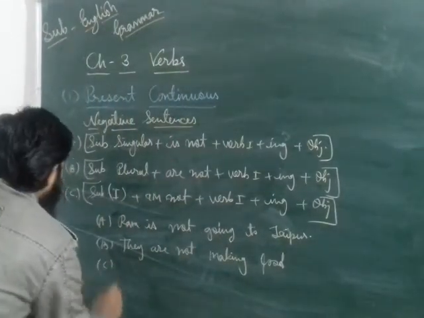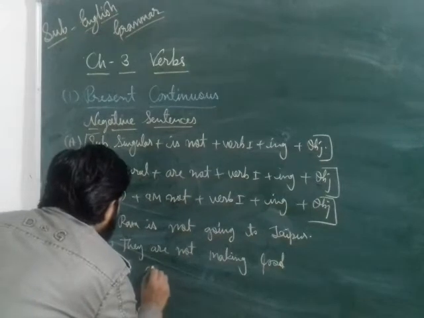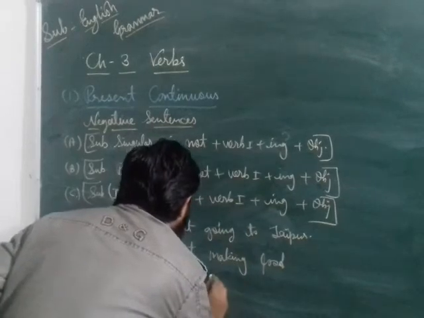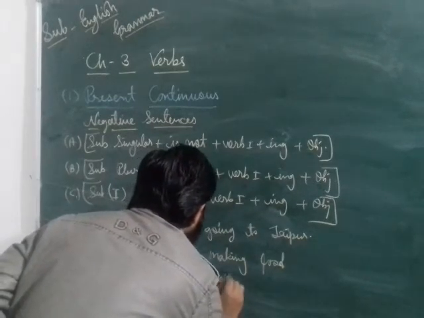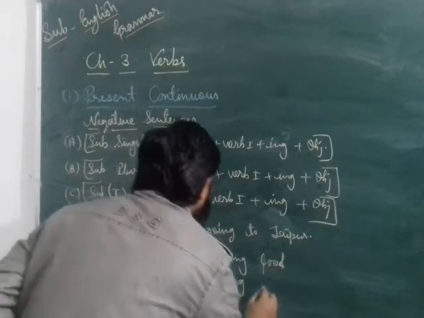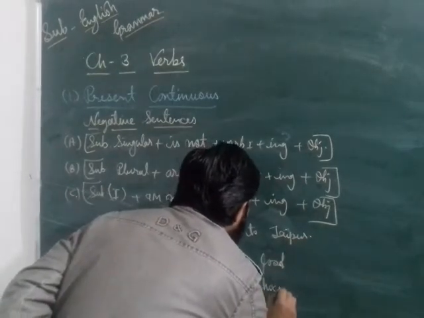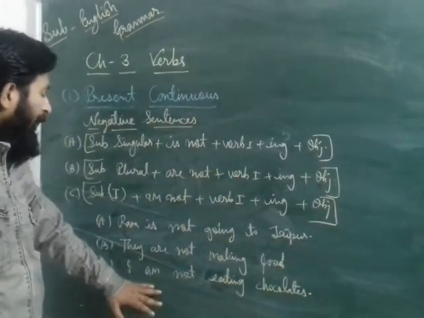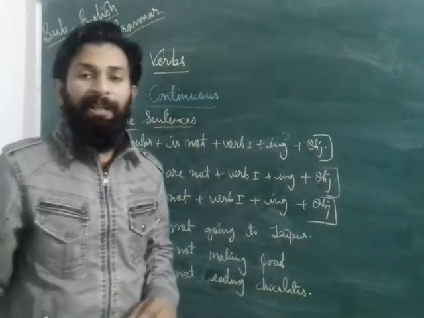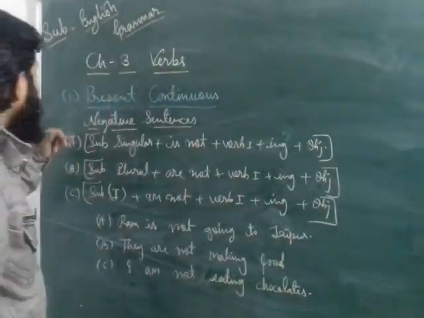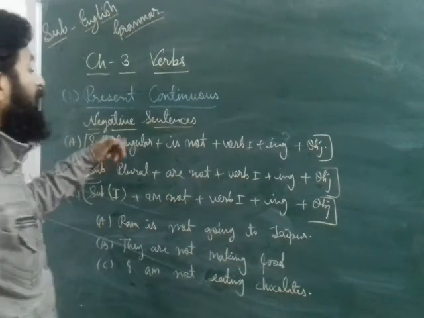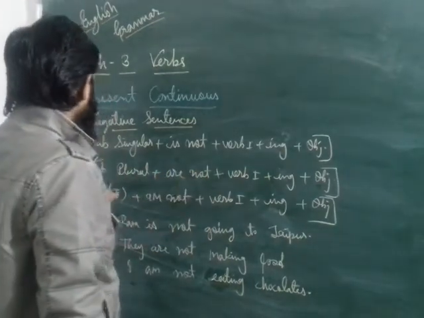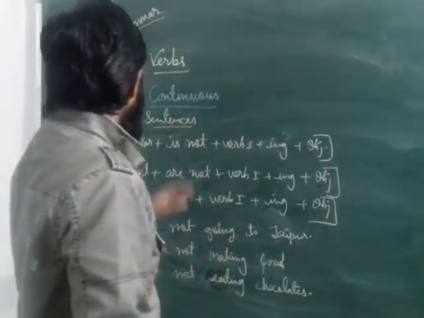After that, the last formation is here. If the subject is I, like I am not eating chocolates. It's about the I. Dear students, if you are going to make negative sentences, you have to add not, then you have to write that type of formula. Subject singular, then is not plus ing form plus object. Subject plural, then are not plus ing form plus object. Subject I, then am not plus verb ing form plus object. That's about the negative sentences of present continuous.